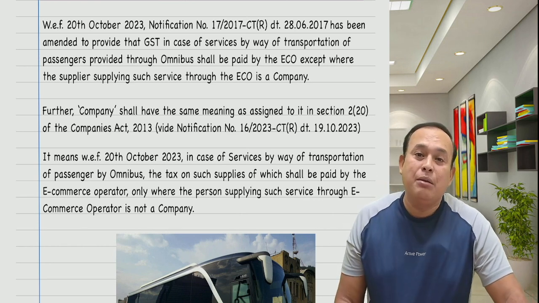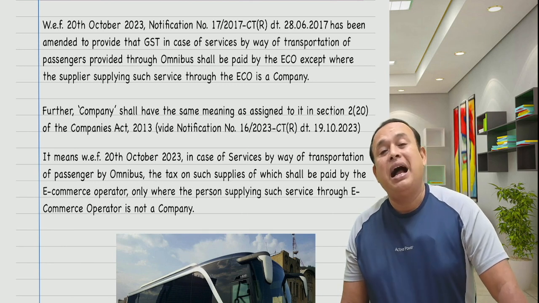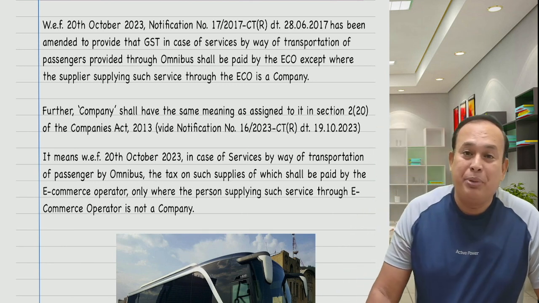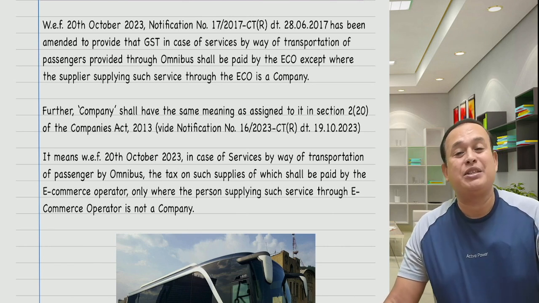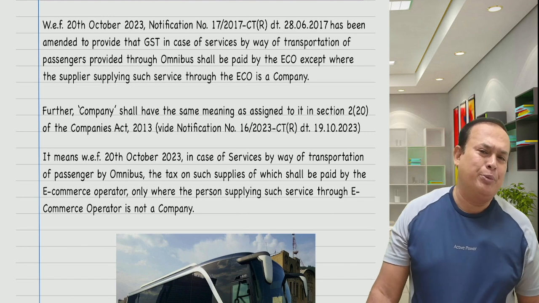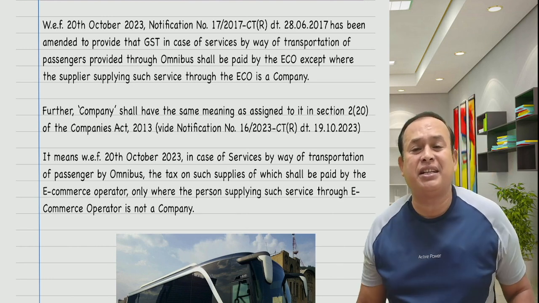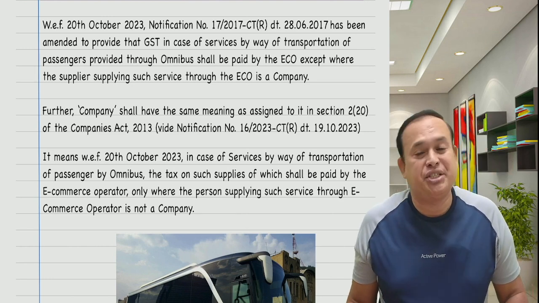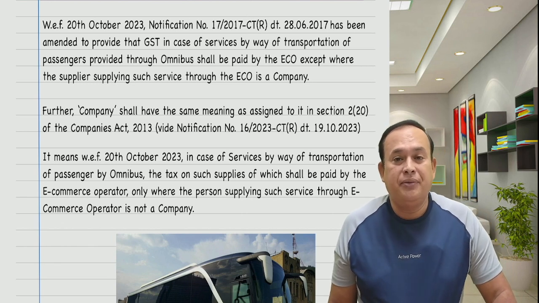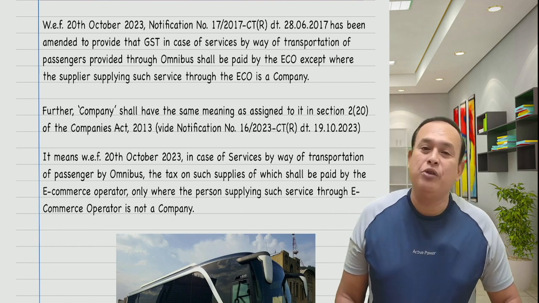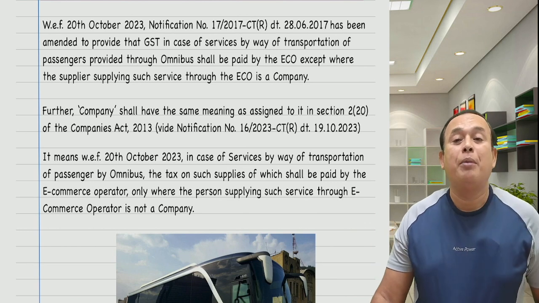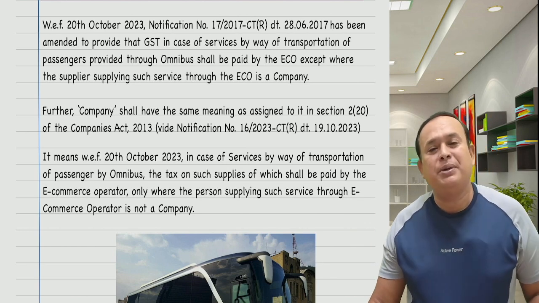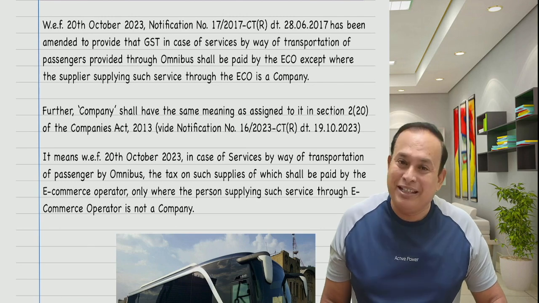Suppose my name is XN company, sole proprietor, I am the XN company as a sole proprietor. If I provide the omnibus services, transportation of passengers through e-commerce operator, who is liable to pay GST? E-commerce operator is liable to pay GST under section 9, subsection 5 of the CGST. If the company, namely X Private Limited, owns the omnibus, provides the services of transportation of passengers through e-commerce operator, who is liable to pay GST? Supplier. X Private Limited is liable to pay GST in the given case, it is an amended provision in the given case.